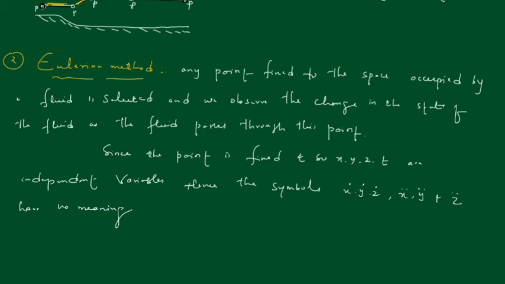Right? So what is Eulerian method? What you can understand from this?